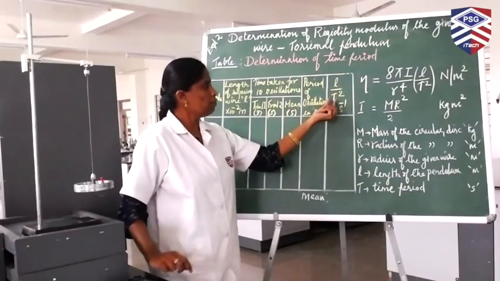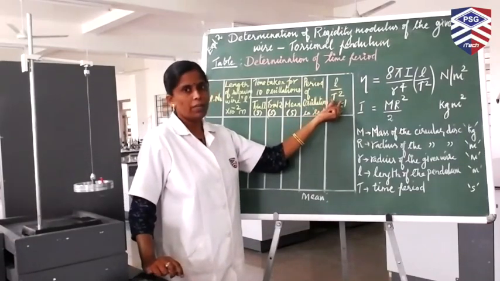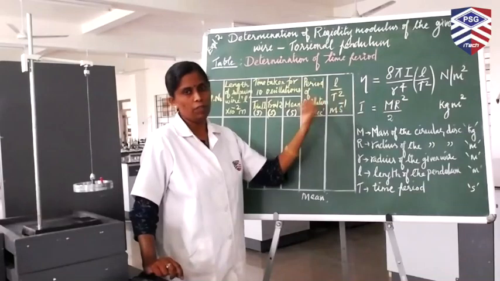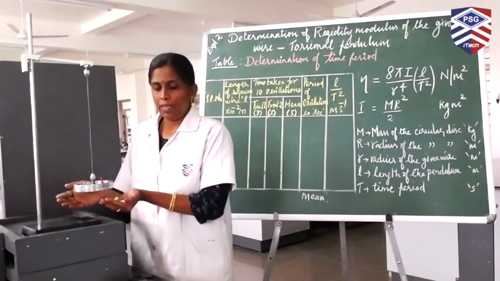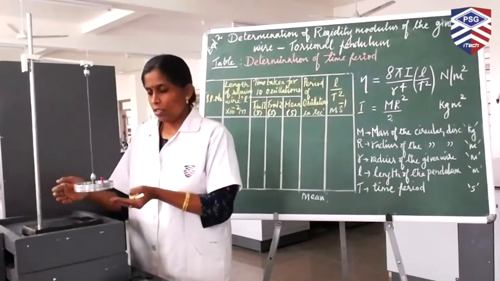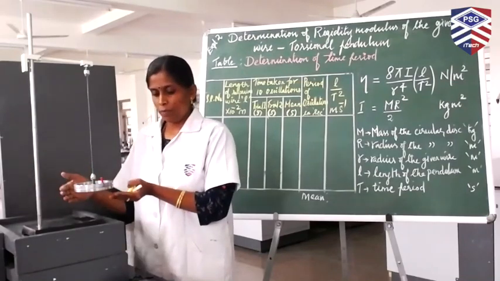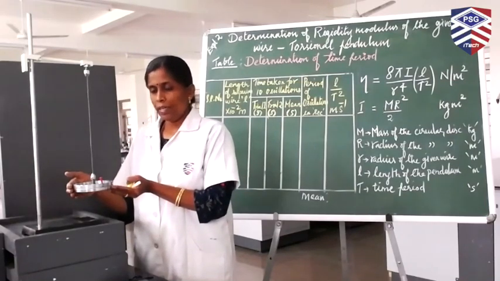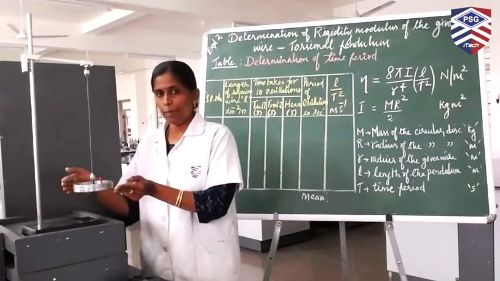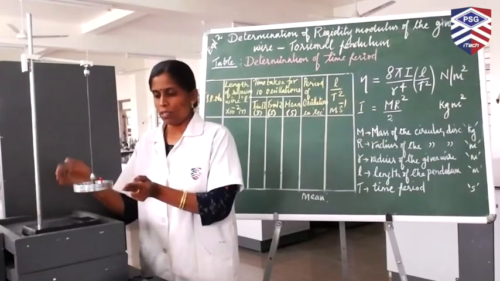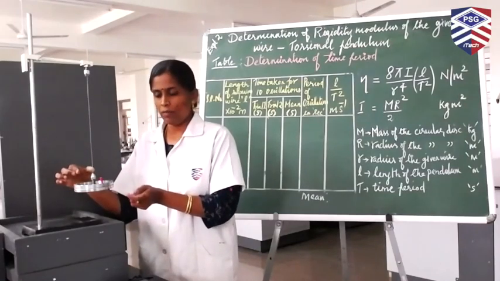In this tabular column we are going to determine the time period, for which consider this torsional pendulum setup. Initially, the length of the suspension wire is adjusted to 30 centimeter. Torsional oscillations are set up by giving a small twist.